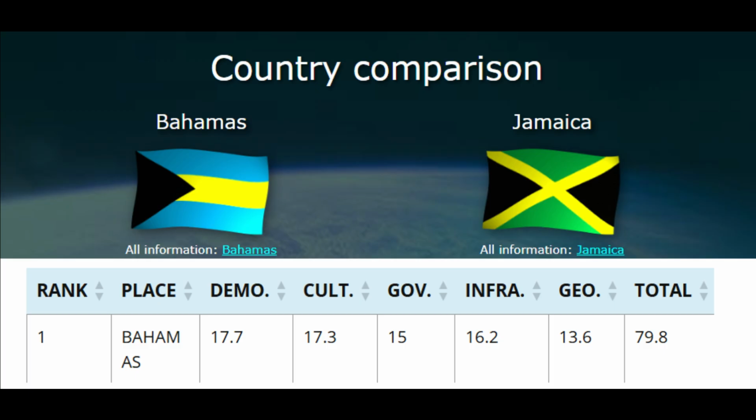But we do have a major difference, and it's mainly in the geography, where the Bahamas has a lot less mountains compared to Jamaica, where Jamaica has a lot of coniferous forests and is seen as much more developed and much less dangerous in comparison. And it also isn't in the Caribbean tectonic plate, so it definitely explains some of the geographic differences as well.